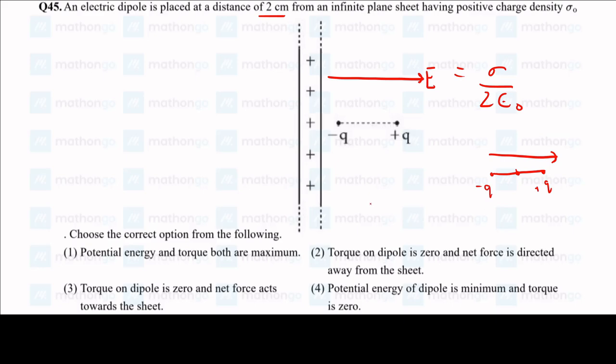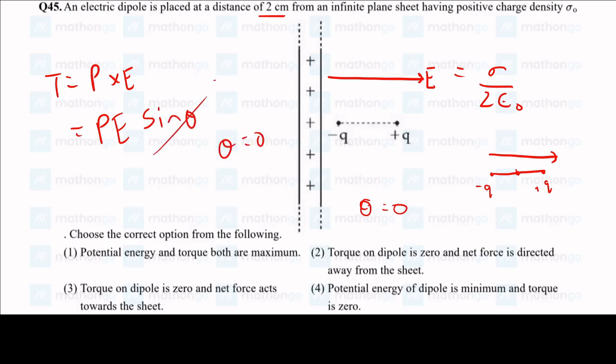And here theta, the angle made by the electric field and the dipole moment, is equal to 0, and we know that torque is given by P cross E. So the magnitude of torque is going to be PE sin theta. However, here theta is equal to 0, therefore this term will become 0. So we have torque is 0.